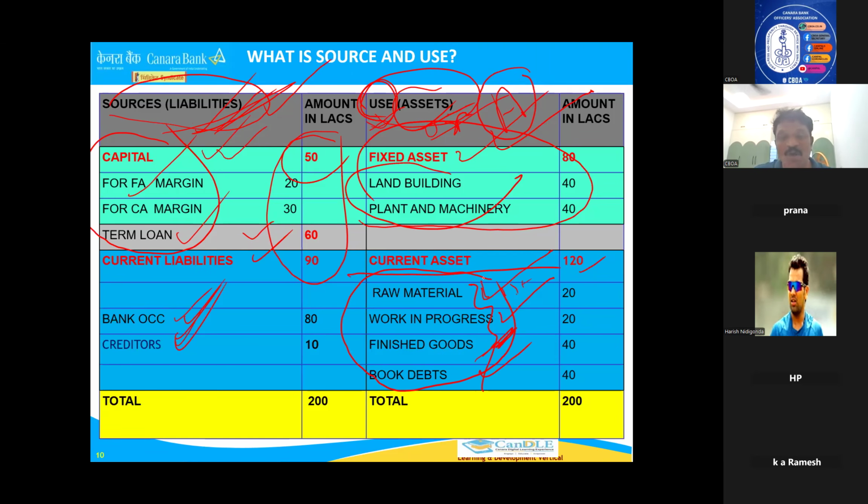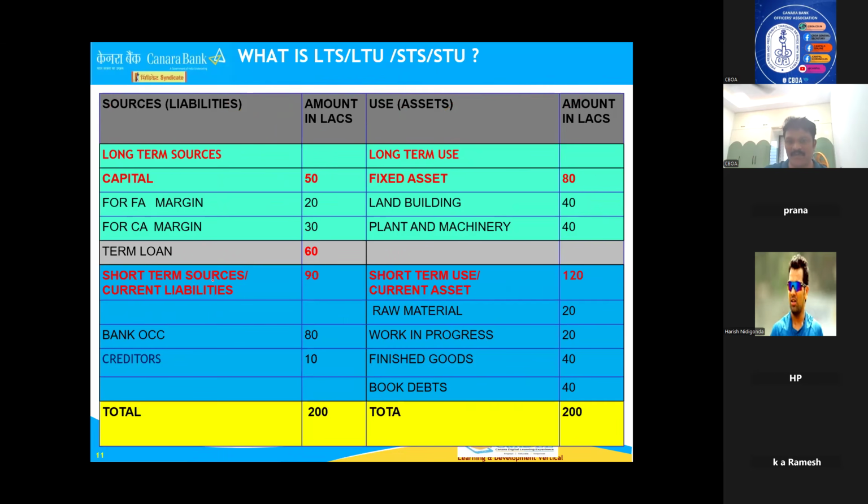Now I hope you understood what is the source, liabilities, and what is the use, creating assets. Assets are nothing but uses, liabilities are nothing but sources. Even sources have two different words, long-term and short-term. Long-term is capital and term loan, because it is more than 1 year. Capital is for the permanent business, it exists. So the remaining are short term. Here also, fixed assets are long term use, current assets are short term use. Now I'll go to source and use. You are clear, and long term, short term also you are very clear now. Same thing. Now the long term use is this one. Short term use is nothing but your current assets.